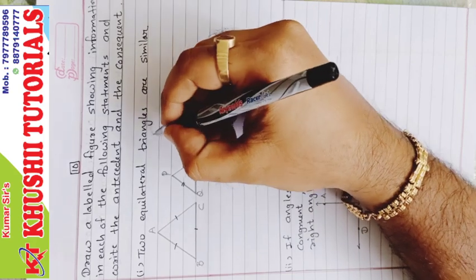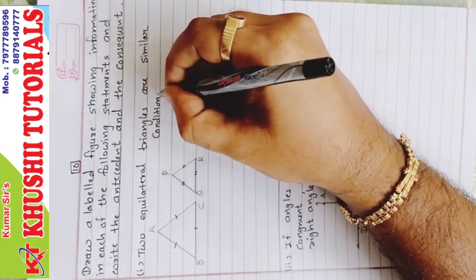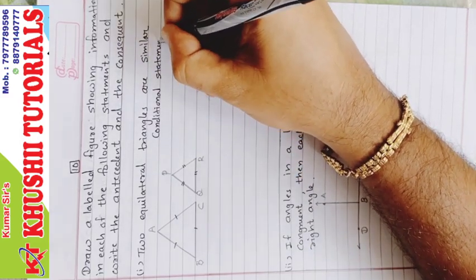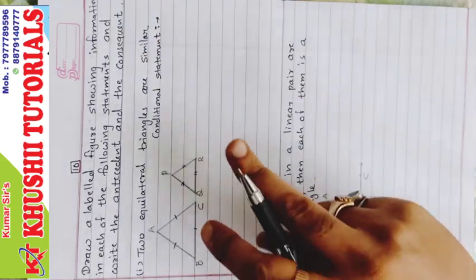Now we will convert first into conditional statement. And what do you mean by conditional statement? The if and then form.